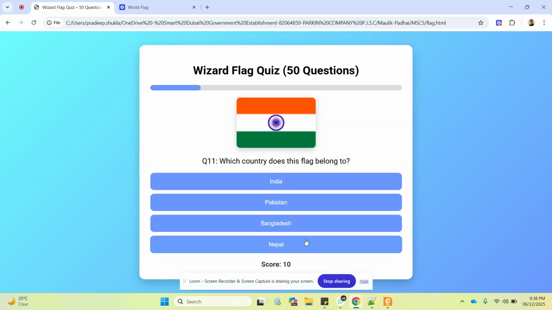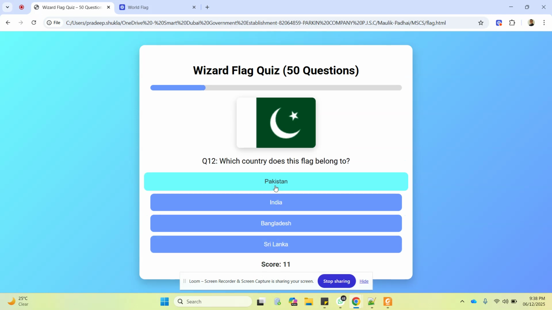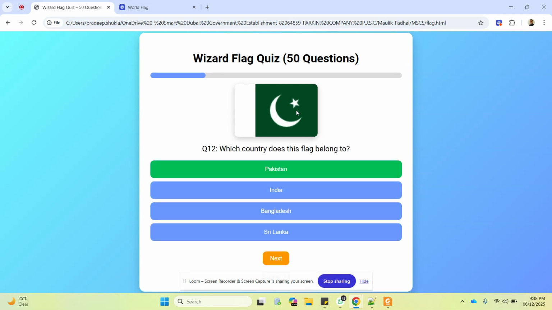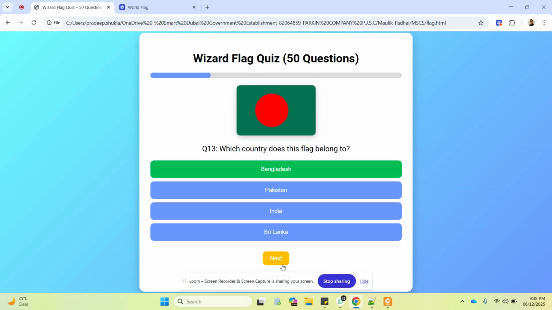This is India, very easy, it's our India. Yes. This is Pakistan. Yes. The green color and then the star and moon. Okay, this is easy again. It's Bangladesh. Red on top of green is very, very easy.